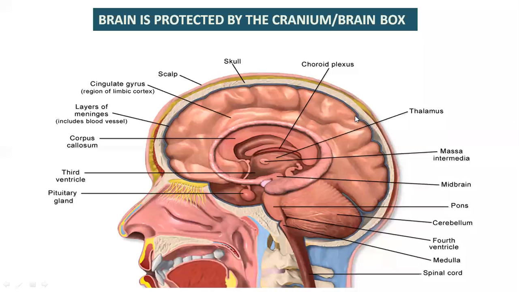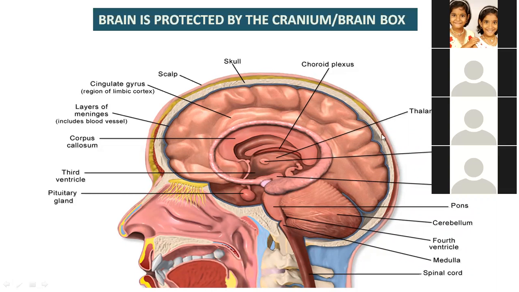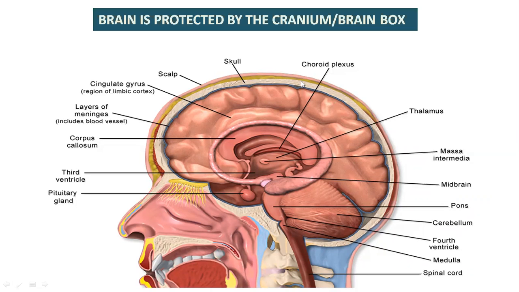The skull has two regions: one is the cranium, the other is the facial region. Mainly the cranium portion protects the brain, hence the cranium is called the brain box.